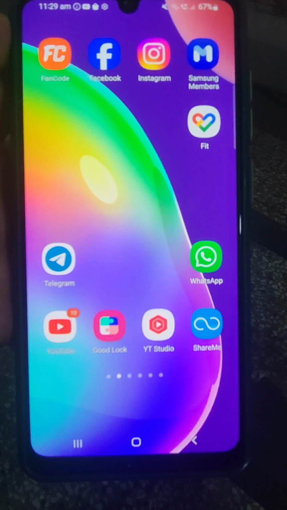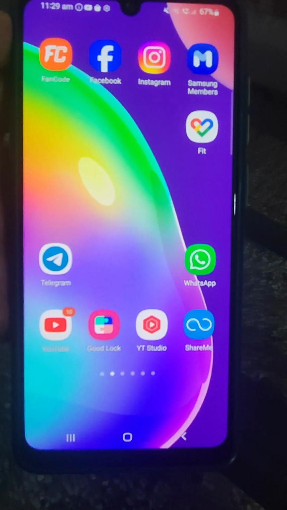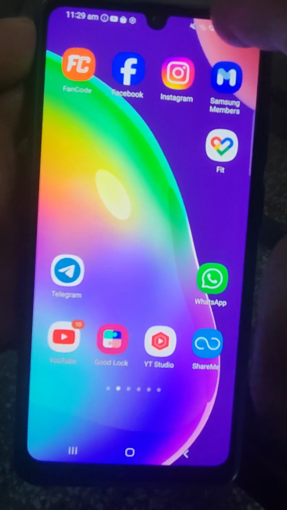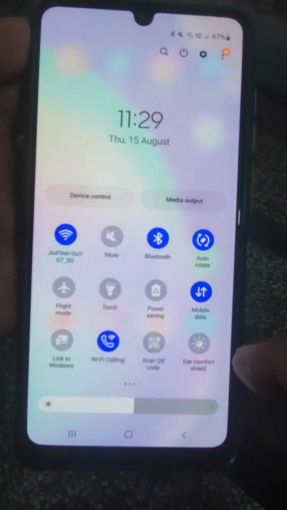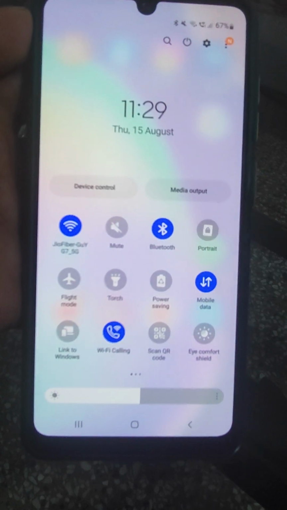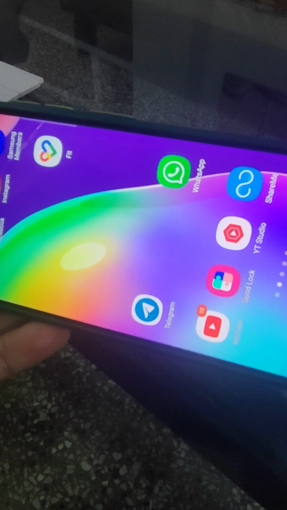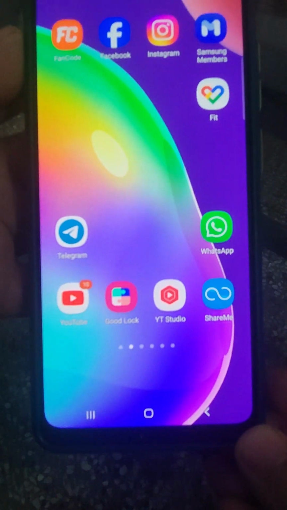Coming to the first step, how to check and turn on the auto rotate feature in a Samsung mobile. Just slide down, go here, and auto rotate is turned on. Suppose I am turning it off now. If I come out and change the orientation, it will not work.